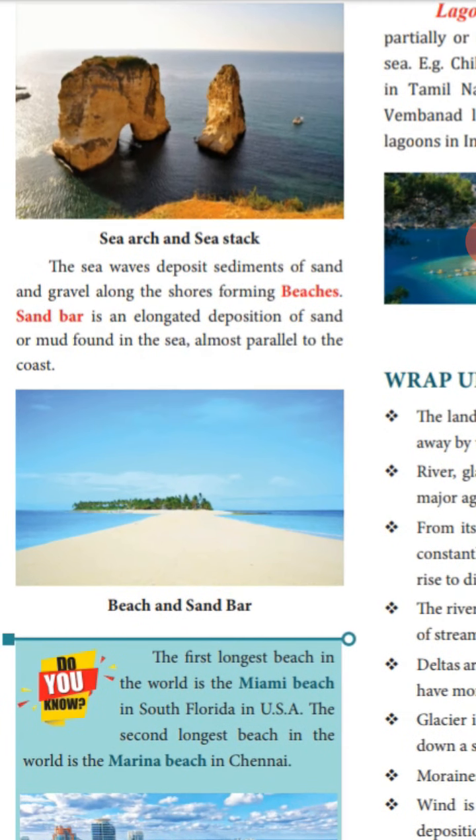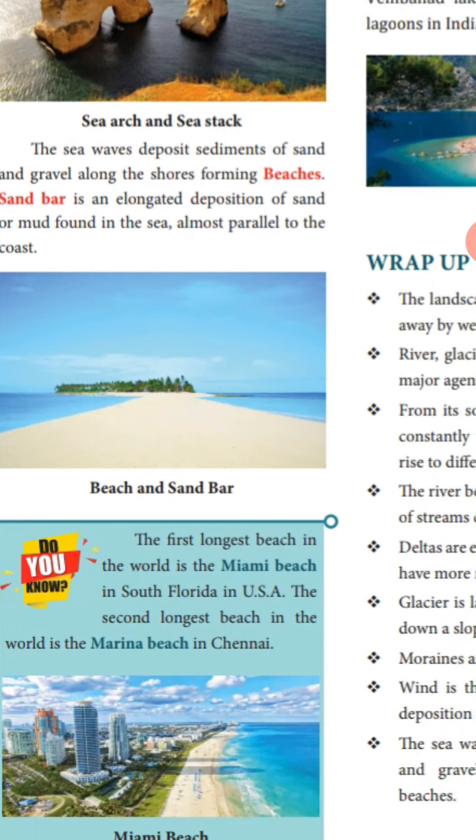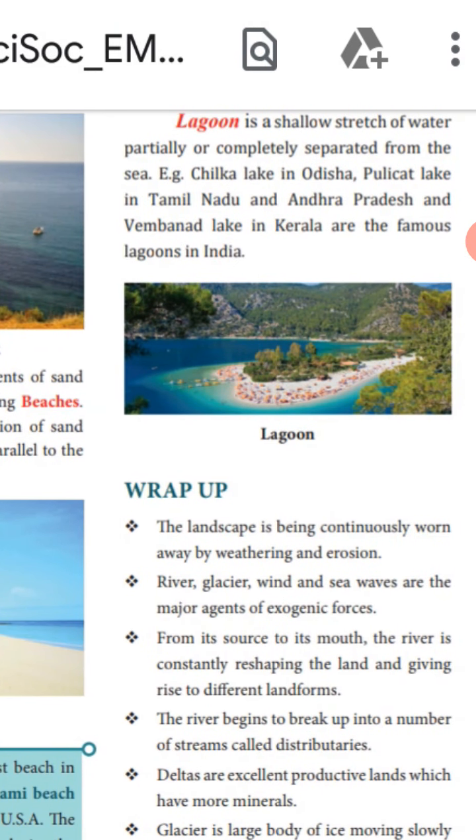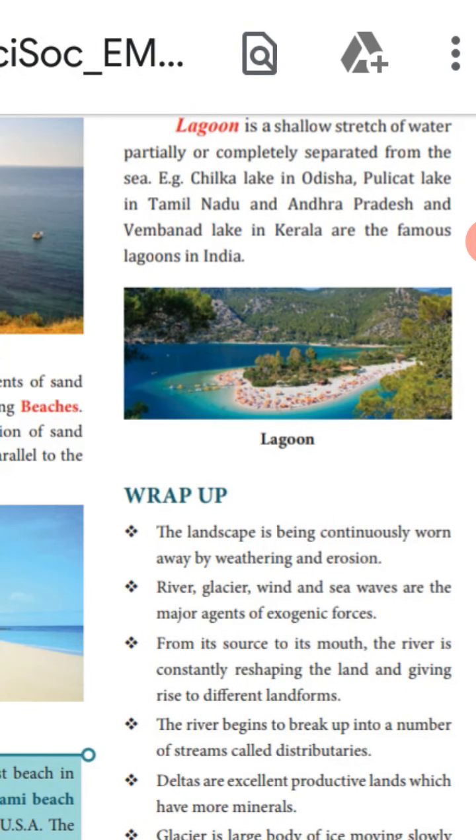Here the sea waves deposit sediments of sand and gravel along the shores forming beaches. Sandbar is an elongated deposition of sand or mud found in the sea, almost parallel to the coast. Beach and sandbar. Then lagoon. Lagoon is a shallow stretch of water partially or completely separated from the sea. Example, Chilka Lake in Odisha, Pulicat Lake in Tamil Nadu and Andhra Pradesh, and Vembanad Lake in Kerala are the famous lagoons in India.